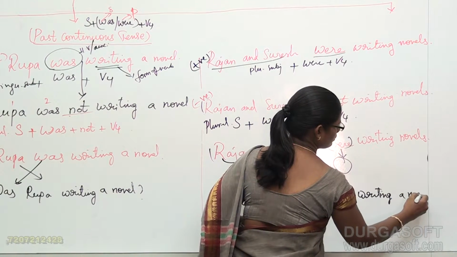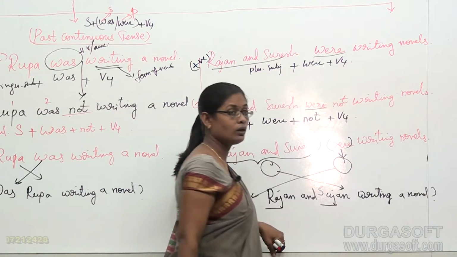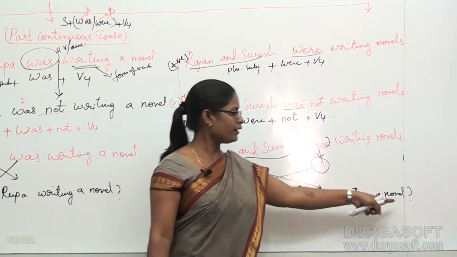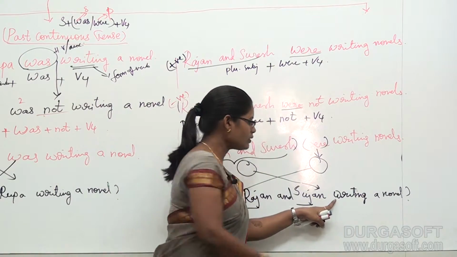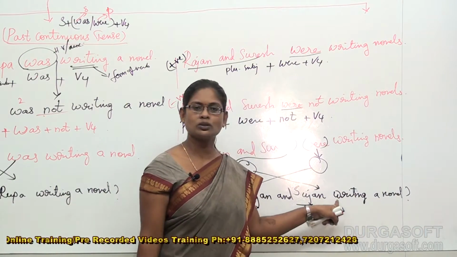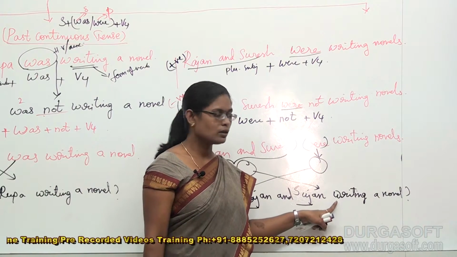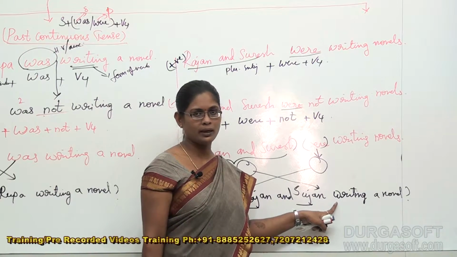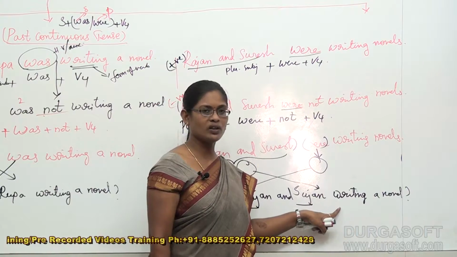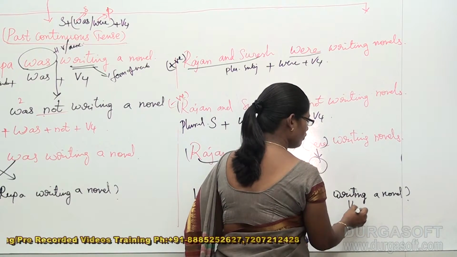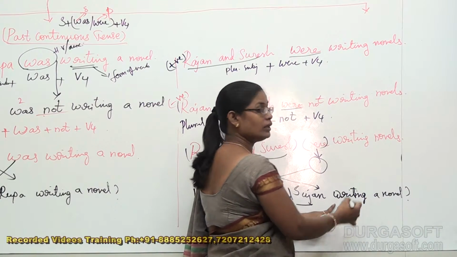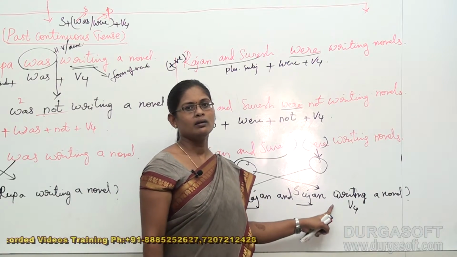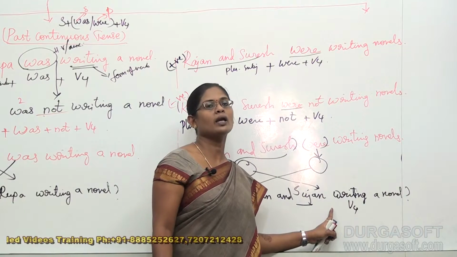writing a novel? A novel, questioning. So it ended with a question mark. And see here, when you notice, I haven't used any capital letter. In fact, I used only small letters because it has nothing to do with capital letters here. Writing is a V4 form, a simple form in which a capital letter cannot be accepted in the middle of the sentence if it has no priority.